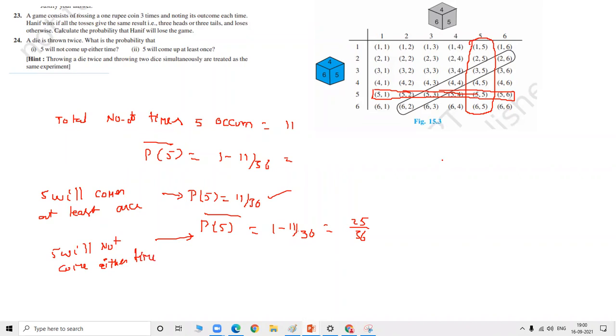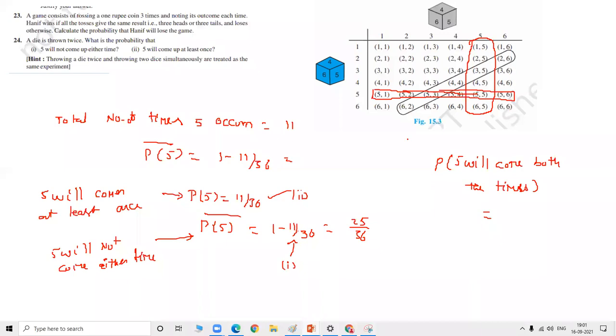Suppose I am asking, 5 will come both the times. What is the answer? What is the answer, students? If my question is 5 will come both the times, this is the answer for the second question. This is the answer for the first question.